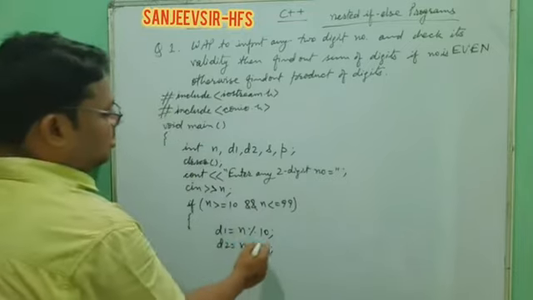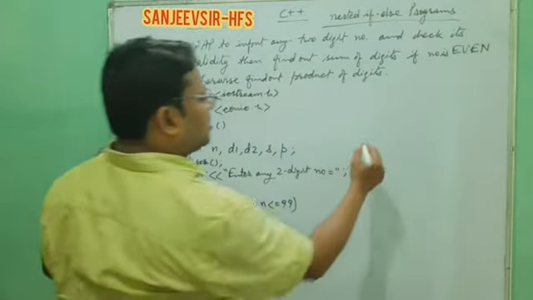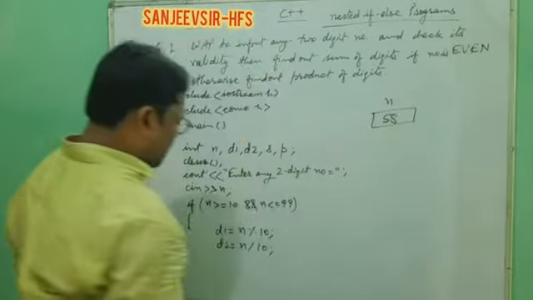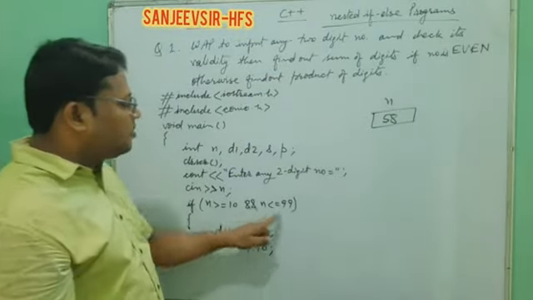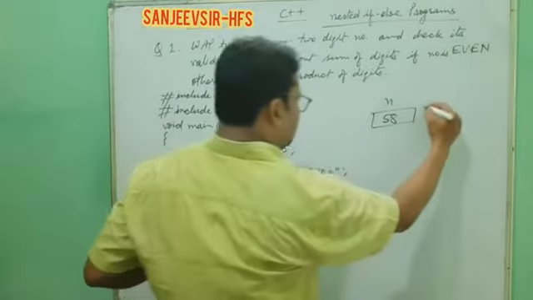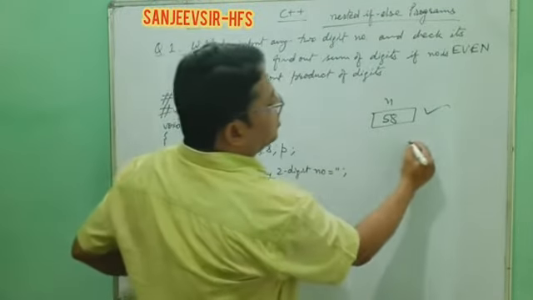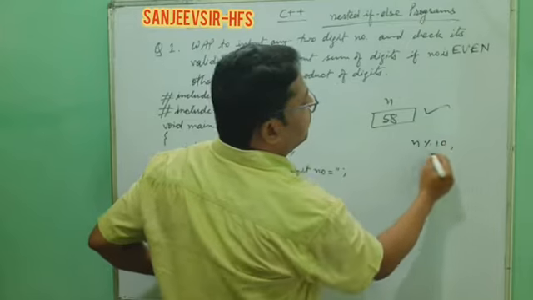If there is any doubt in these two statements, understand one example. Suppose we have taken n as 58. So 58 satisfies both conditions, that means it is a two-digit number. Now digit 1 is n mod 10, which gives the remainder.